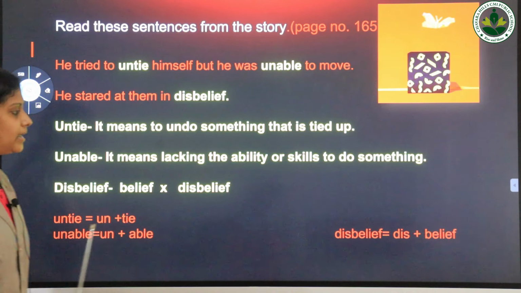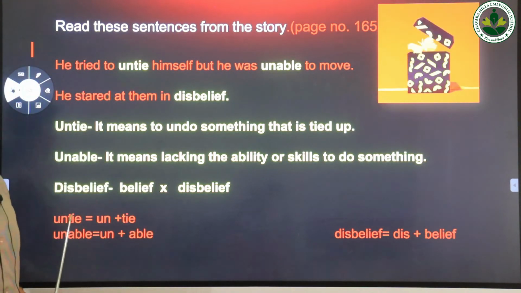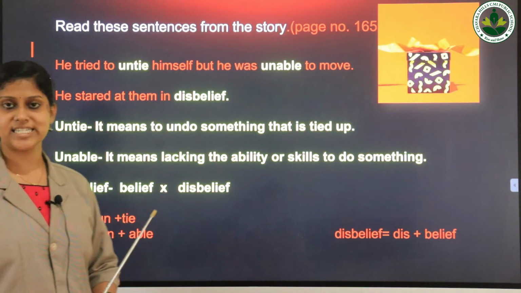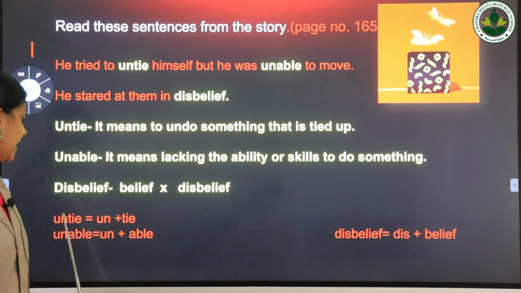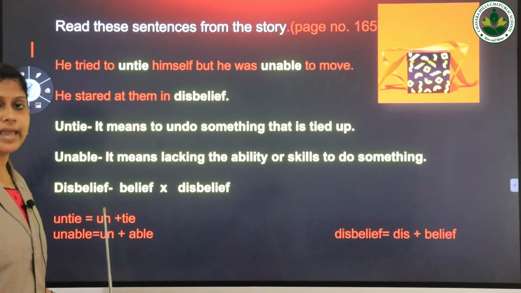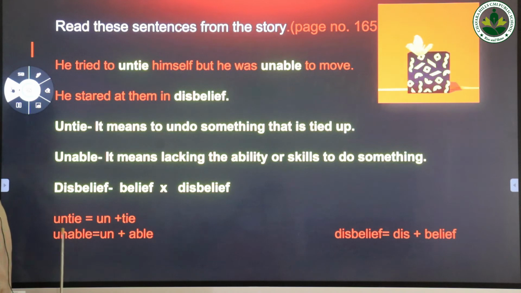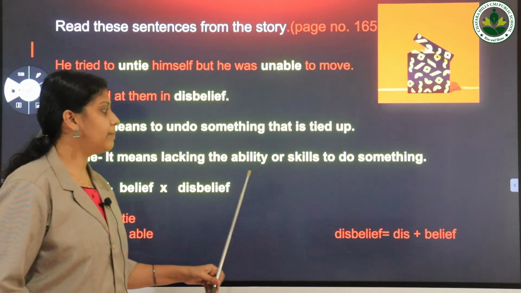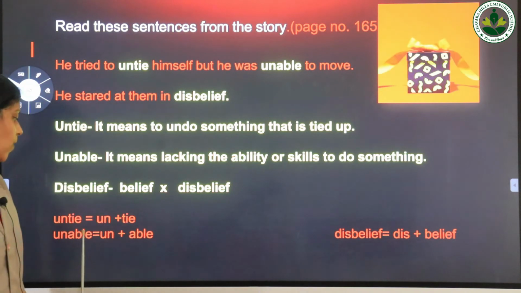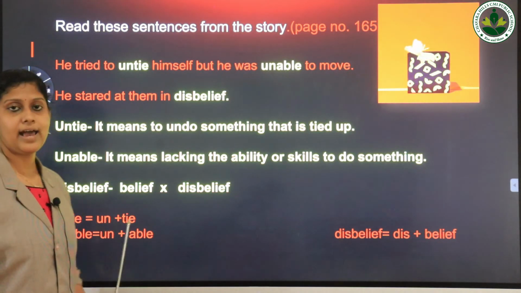So look at these words again: untie, unable and disbelief. Here the word untie is formed by adding the prefix un to the word tie. Look at the next word, unable. Unable means lacking the ability or skills to do something. Here the word unable is formed by adding the prefix un to the word able.